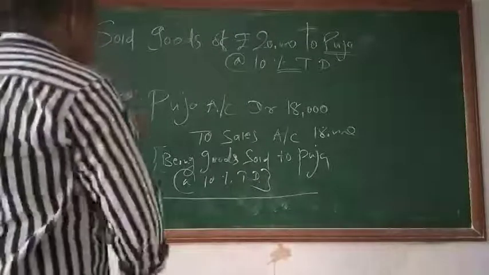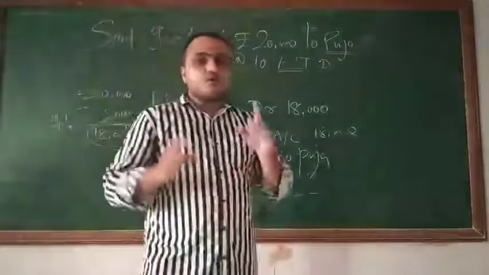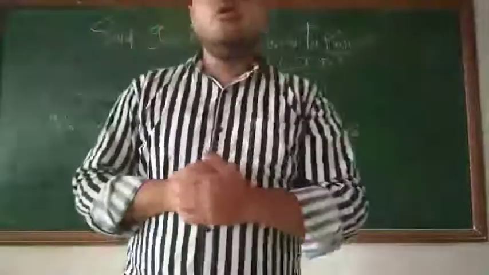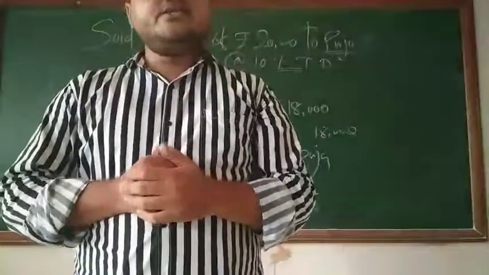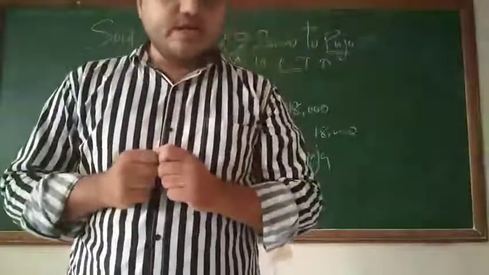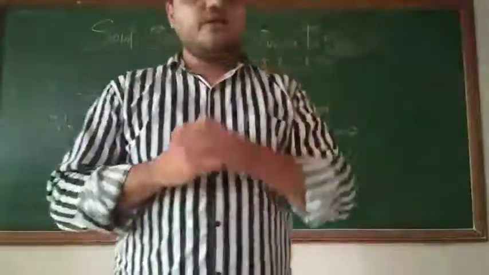Okay students, these are two transactions we have discussed, but one thing is for sure: in the first transaction, and in this transaction also, we have deducted trade discount. In the last question 5,000 rupees was there, but we have taken 4,500 rupees.